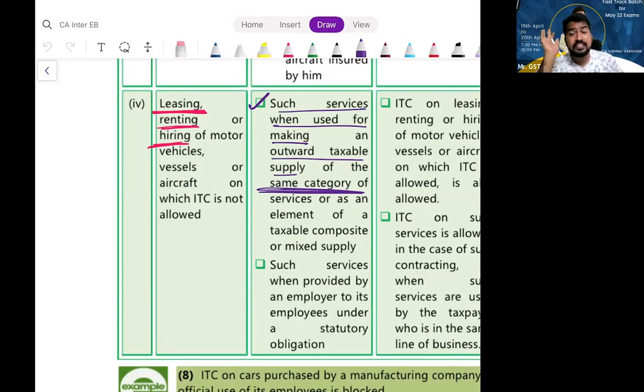If you are into the same business, if you are into leasing of aircrafts or vessels, and I am leasing my ineligible conveyance aircraft to you, you are not using that aircraft for your purpose. You are again renting it to somebody else. So you can take ITC. This exception is quite common in the upcoming entries. Please understand. Generally, they will say recipient cannot take ITC. When can the recipient take ITC? When the recipient is also doing the same activity. What he is purchasing is the same thing he is selling.